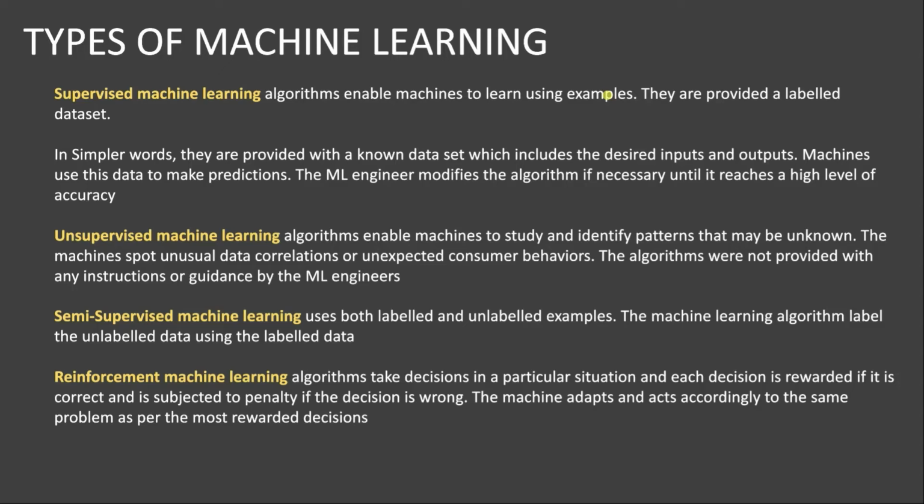When it comes to reinforcement machine learning algorithms, they take decisions in a particular situation, and each decision is rewarded by the ML engineer if it is correct, and subjected to a penalty if the decision is wrong. The machines adapt and act accordingly to the same problem in future as per the most rewarded decisions.